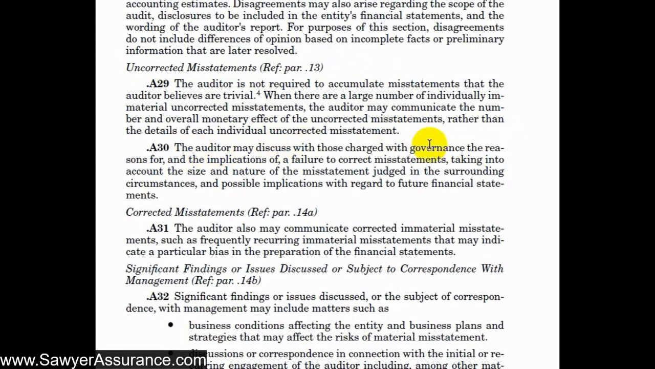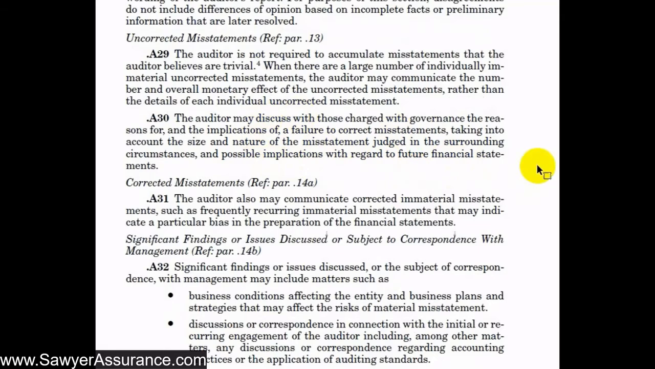We might also discuss with those charged with governance the reasons for and the implications of a failure to correct misstatements, taking into account the size and nature of the misstatement judged and the surrounding circumstances and possible implications with regard to future financial statements. So if there are some uncorrected misstatements that we found and we don't really think they're material enough now to correct, but in future periods it might affect future financial statements, we might communicate to those charged with governance so they're aware of the possibility that in the future those misstatements might become material.